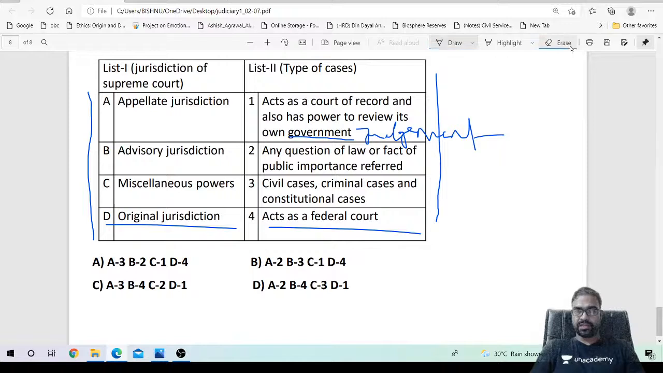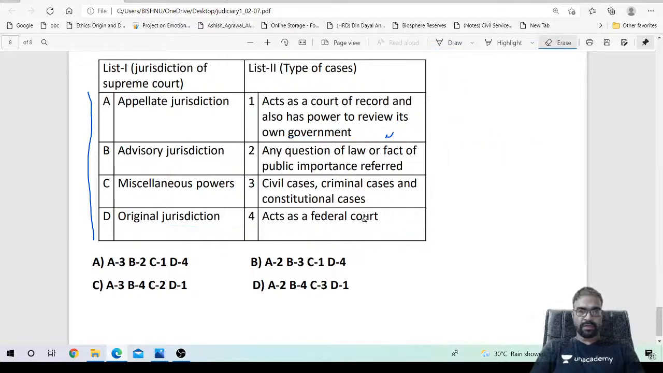So what is the correct match for this? Can you answer, any one of you who are attending? So it is judgment, review its own judgment, government matter. Answer the